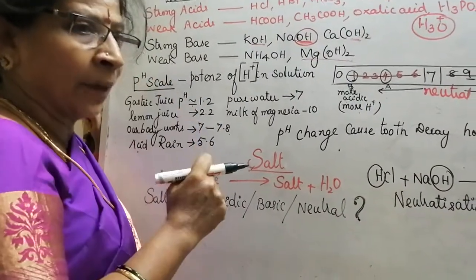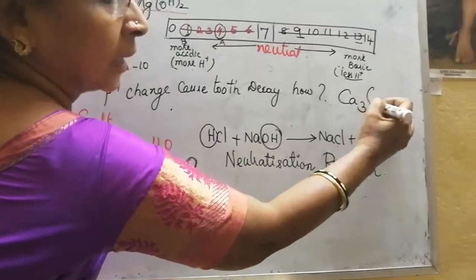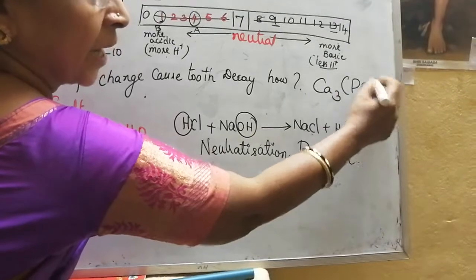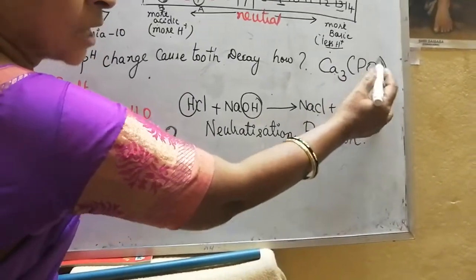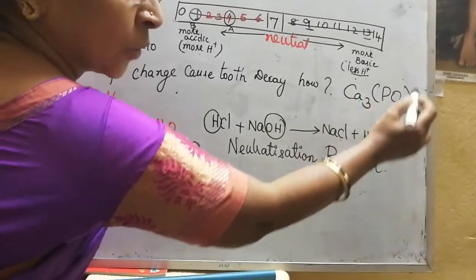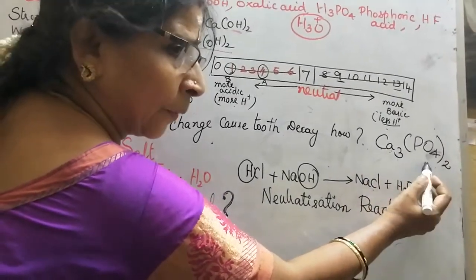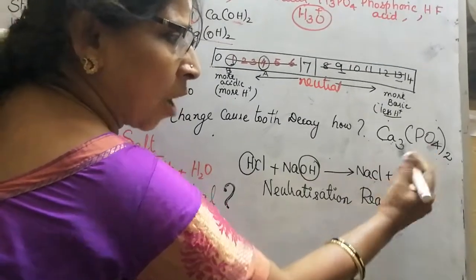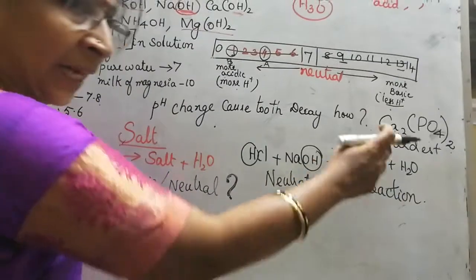The tooth enamel is made up of a very hard substance called calcium phosphate. What is the formula? Calcium valency is 2, phosphate valency is 3. So when you cross multiply, calcium phosphate is Ca3(PO4)2. It is the hardest substance present in the enamel.